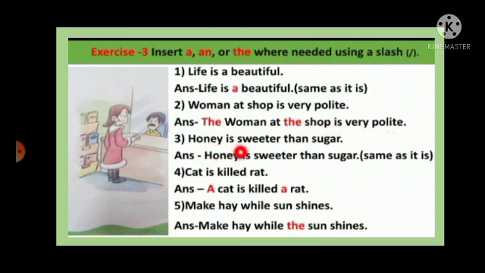Number 3, honey is sweeter than sugar. So here no changes will be done, it will be the same. So fourth one, cat is killed red. So a cat is killed a red. So here we put the article a. Number 5, make hay while sun shines. So the sun is the only one, that's why we put the, the sun.